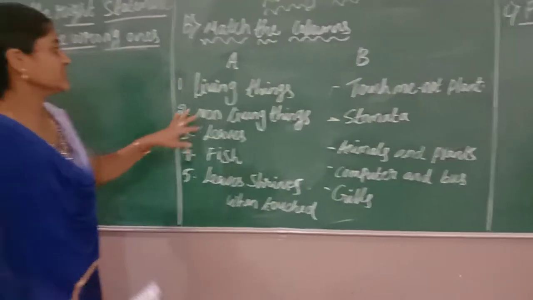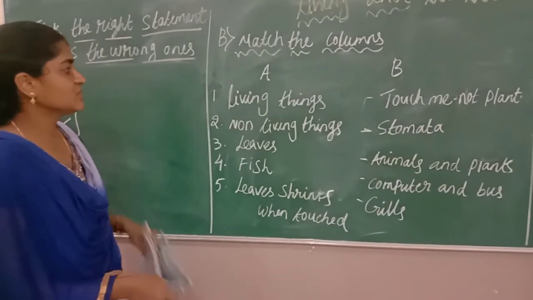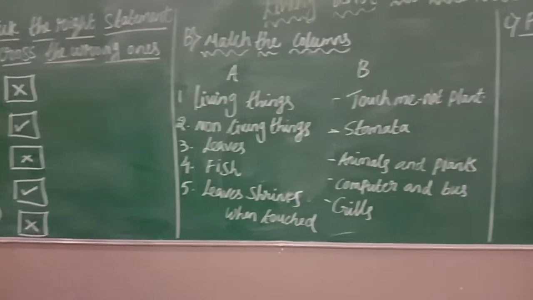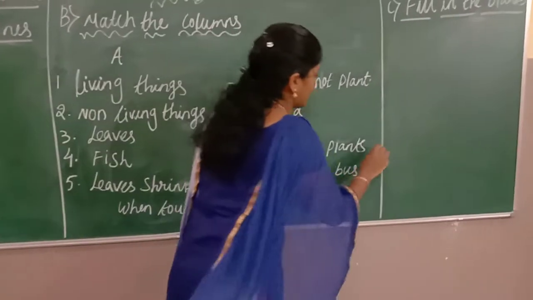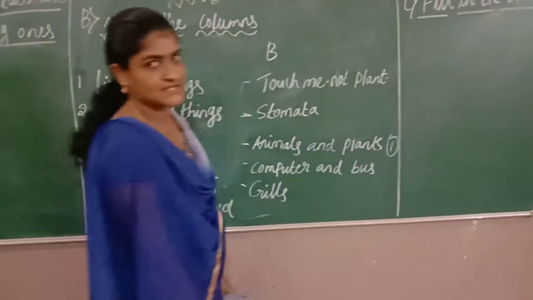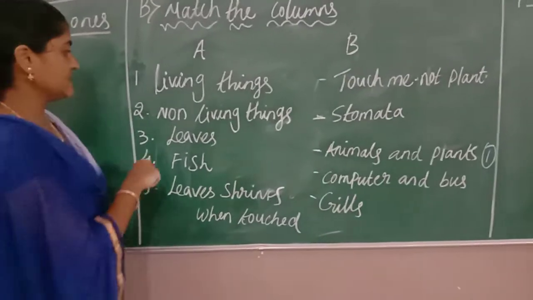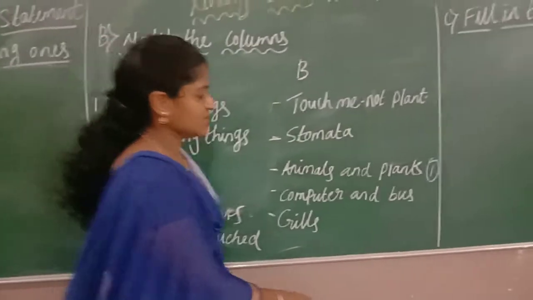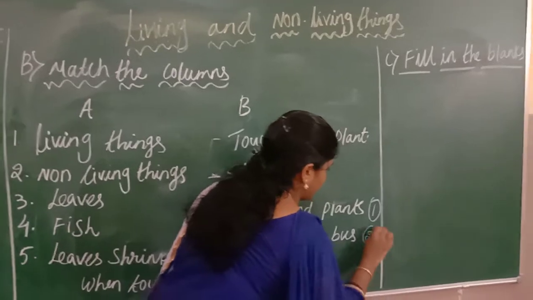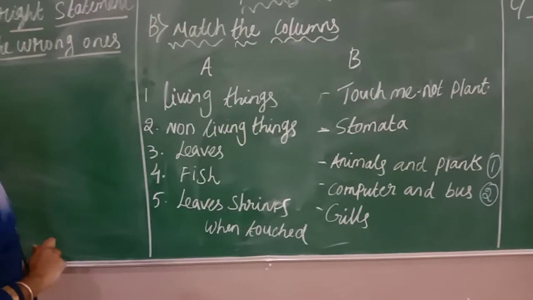Now in the A column you can see the first question is the living things. So where can you identify the living things here? The living things come under the category of animals and plants. Okay, put 1 and circle it. And the second one, non-living things. The example, computer and bus. So put number 2 near computer and bus.